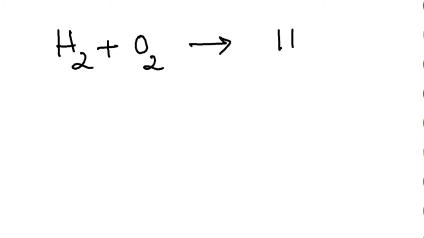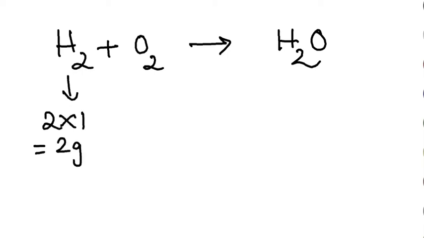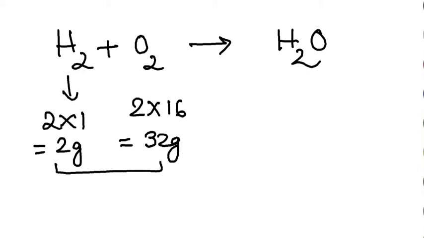Let's take the very first chemical reaction of your life. Hydrogen and oxygen react together to produce water. Water formula is H2O. Now you have to calculate the masses over here. 9B is learning this thing, 9A people may have a little problem, but 2 atoms of hydrogen will give you 2 into 1, that is 2 gram, and 2 atoms of oxygen will give you 2 into 16, that will give you 32. So my total here becomes 34.